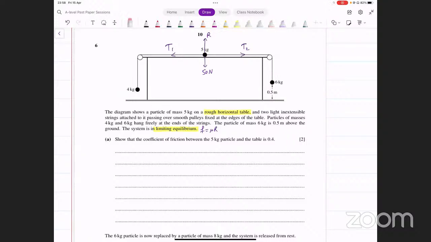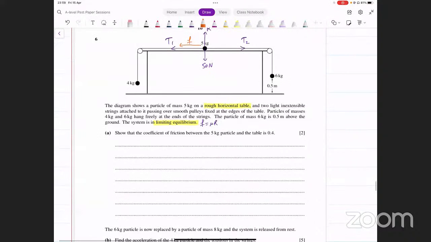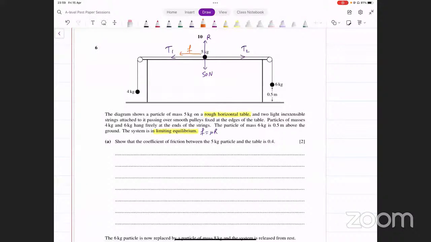If it's about to move towards the right side, what about the friction? Friction is going to oppose that and act towards the left side. फ्रिक्शन आपकी इस डायरेक्शन के अंदर लग रही होगी. ठीक है, so we've marked the friction there as well. And now we have to find the coefficient of friction. अच्छा, हम यहाँ पे लिख लेते हैं.